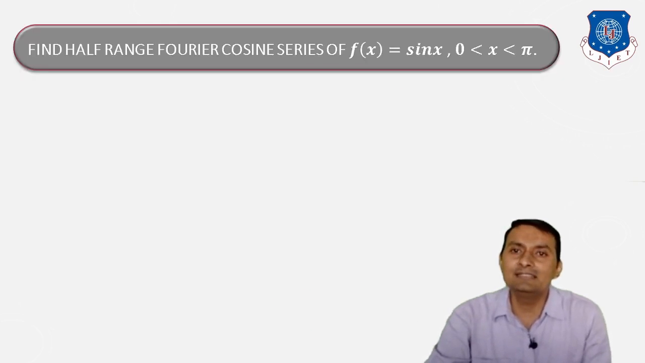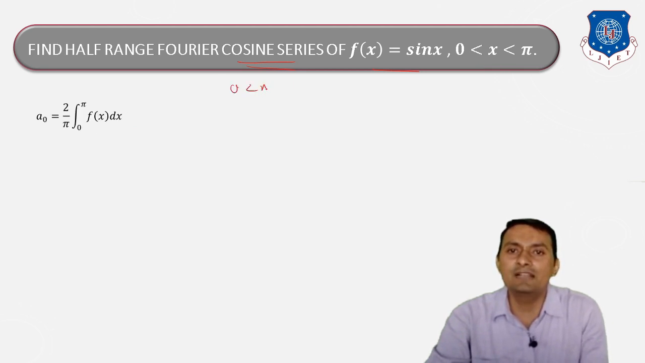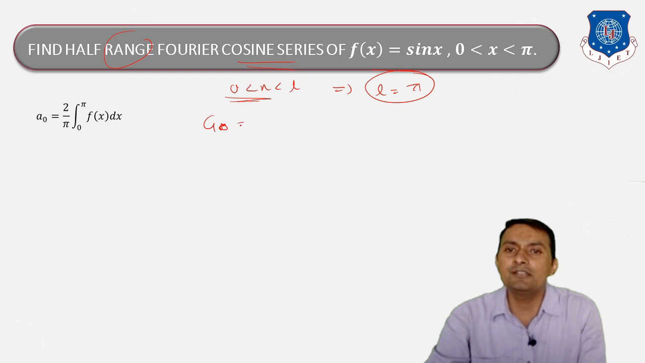Now let's have a look at another question. Find the half range Fourier cosine series of the function f of x is equal to sin x over the interval 0 to pi. So first we compare with the interval 0 to L. So we get L is equal to pi. Whenever half range is there, we always keep this in mind. So we get here L is equal to pi.